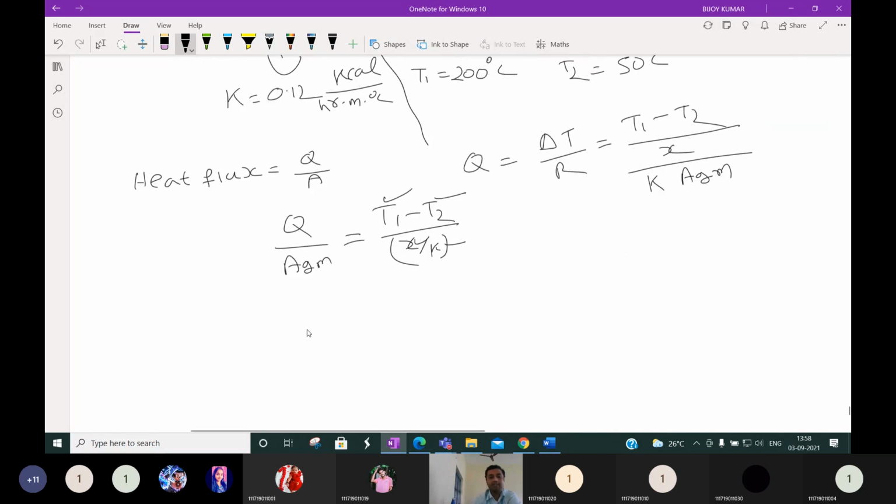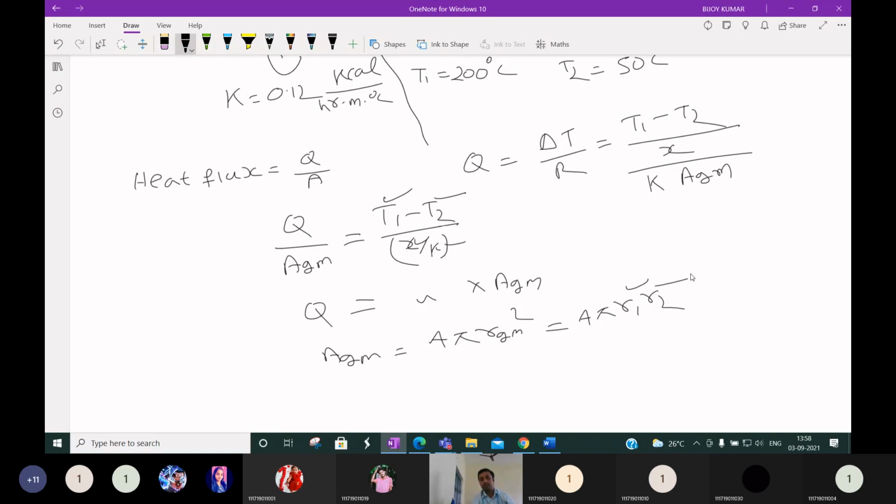Suppose it was asked to find Q. Then whatever the Q by A value, you have to multiply by Am. So Am is nothing but 4 pi Rm square, and Rm square, you know, is nothing but R1 into R2. R1 and R2 are also known to you. So this unit will come as kilocalorie per hour per meter square, and this unit will come in kilocalorie per hour. This is in meter square.